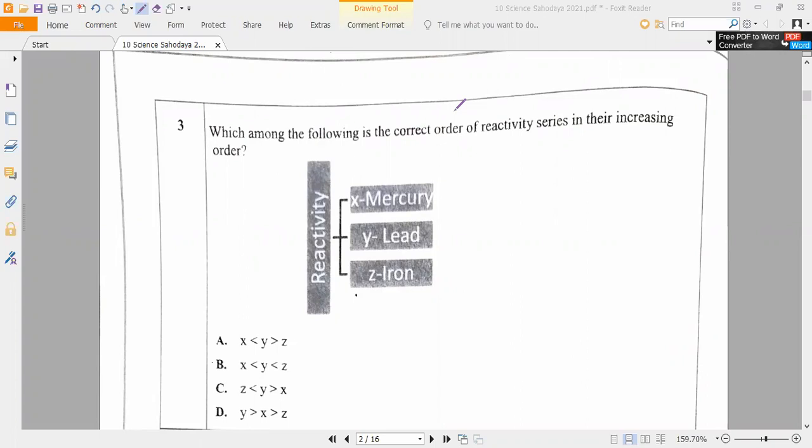Which among the following is the correct order of reactivity series in their increasing order? Increasing order, you have to check it. So mercury, lead and iron. Please say the metal activity series fast. Karthikeyan, can you say the metal activity series?